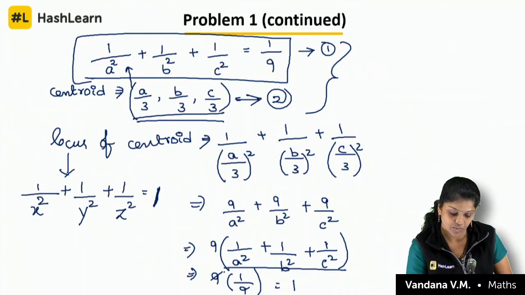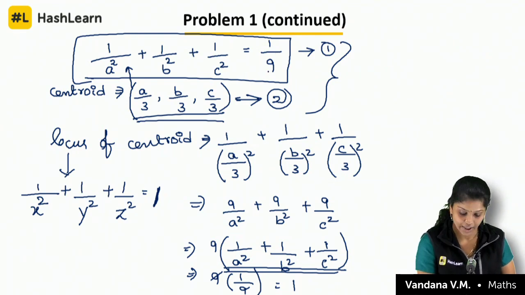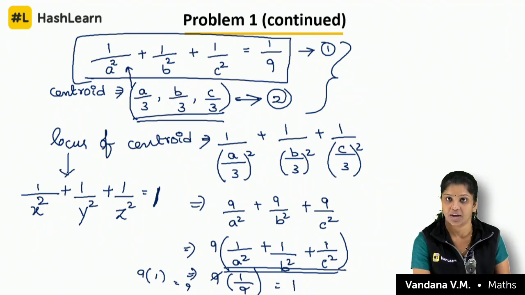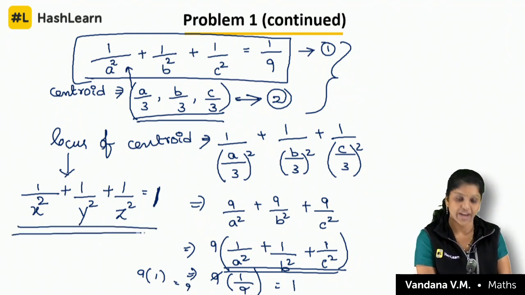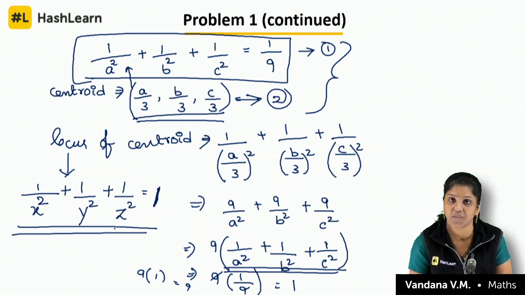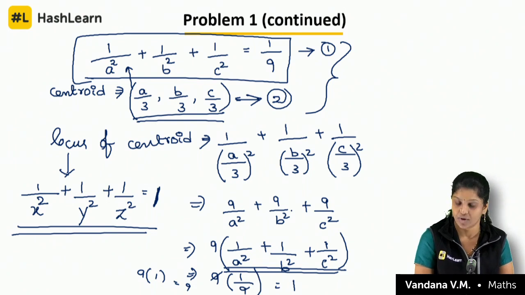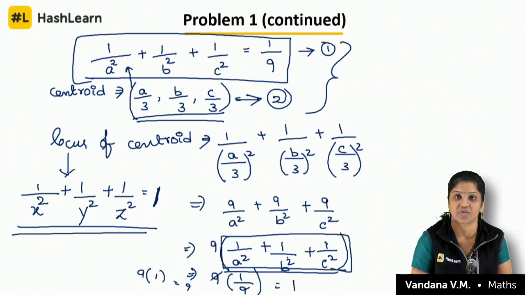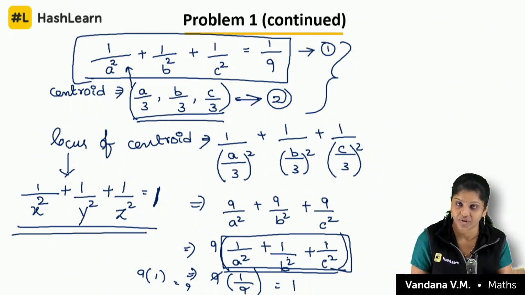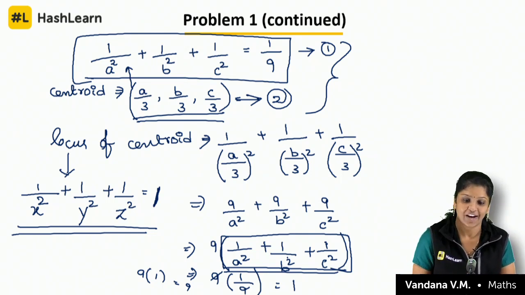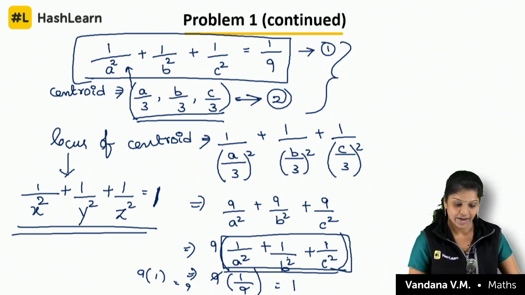1 by a square plus 1 by b square plus 1 by c square, the distance will be 1. If I am writing 9 into 1, I will get 9. If I substitute over there, I will get the locus as 1 by x square plus 1 by y square plus 1 by z square is equal to 9. Clear, children? Any doubt? Because the centroid is the same, I will take out 9. Here the satisfying condition is different. The distance from the origin, here they gave 3 units. There in 2015 they gave it as 1 unit. Clear, children? Okay. Very good. Now the next question.